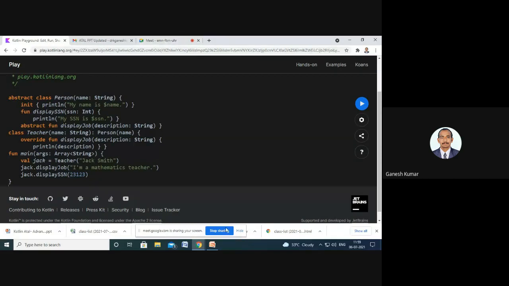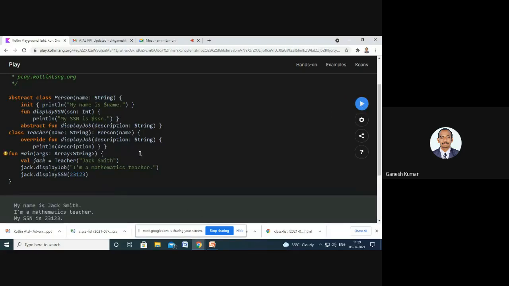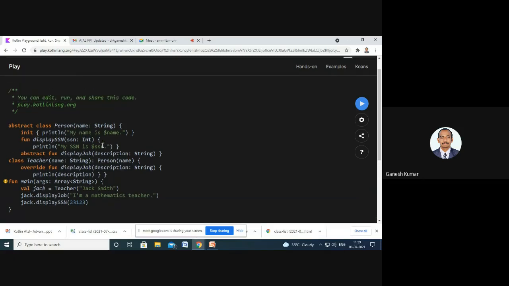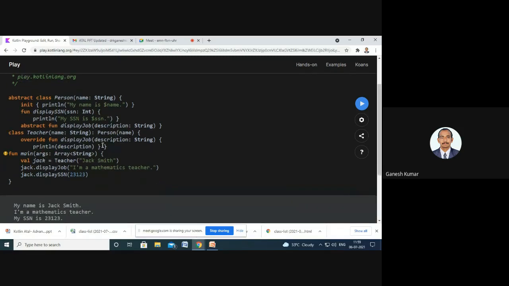So in the first example, we are defining an abstract class. Here we have created the class Person as abstract, and we can initialize the variable name and then two methods: display SSN and an abstract method called display job.